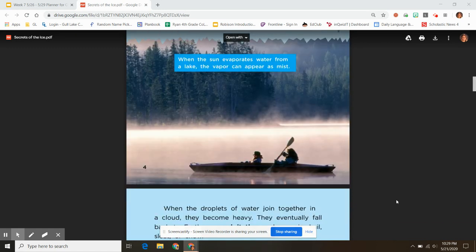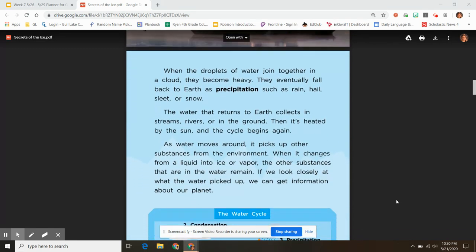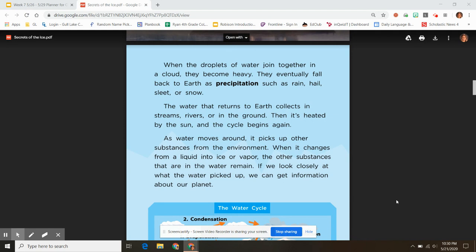When the sun evaporates water from a lake, the water vapor can appear as mist. When the droplets of water join together in a cloud, they become heavy. They eventually fall back to the earth as precipitation, such as rain, hail, sleet, or snow. The water that returns to earth collects in streams, rivers, or in the ground. Then it's heated by the sun and the cycle begins again.